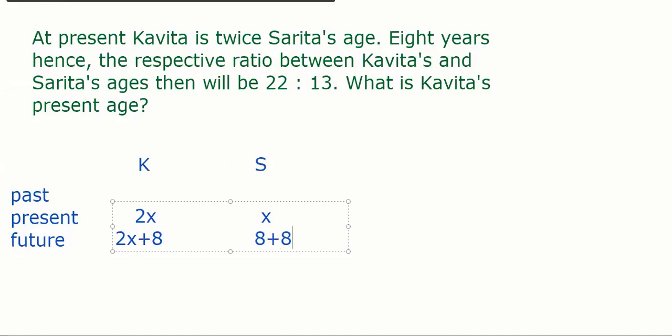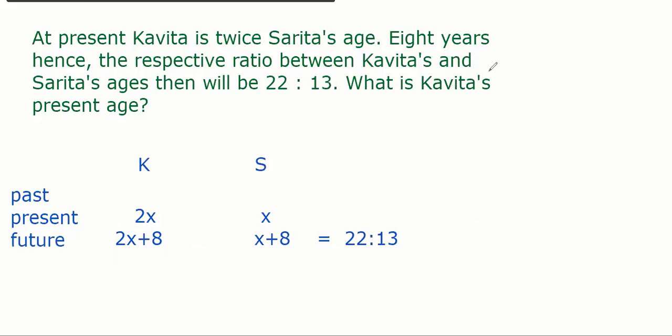And what is given? 22:13. Ratio of which age? Future. So this ratio is given as 22:13, correct? Now simply make a cross equation and get the value of X. Yes. Perfect. Solve, everybody. I'll also try and we'll give the answer.